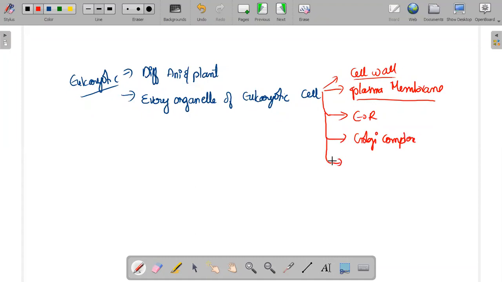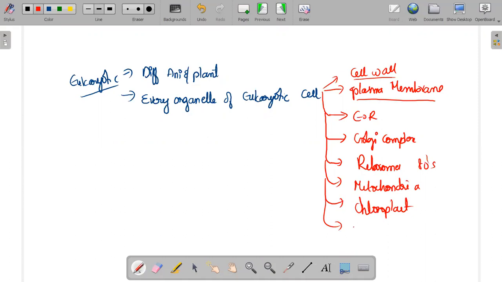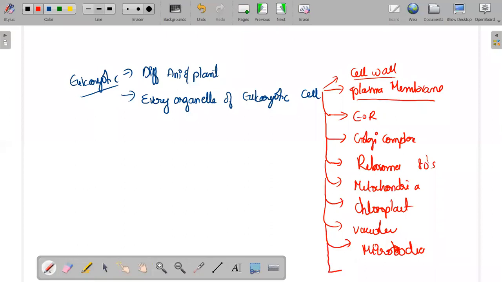We have to discuss about the ribosomes again. In this case, it is 80S ribosomes. And then we have to discuss about our favorite one, that is the mitochondria. Again, we have to discuss about the chloroplast, the vacuoles, the microbodies, and our main one, that is the nucleus.